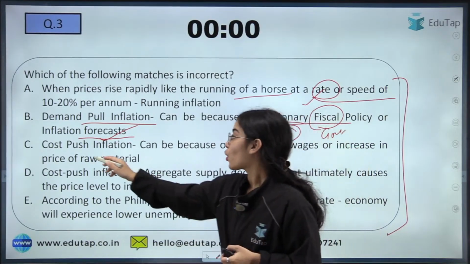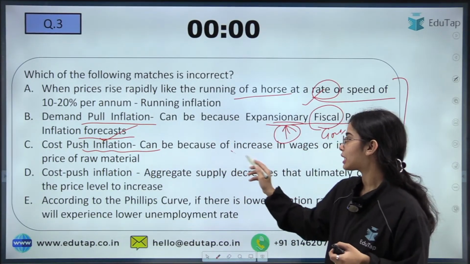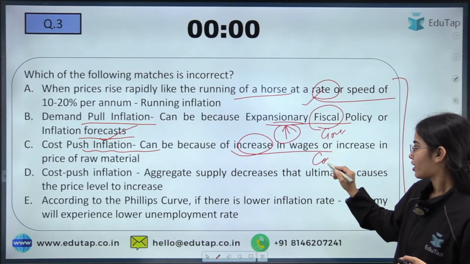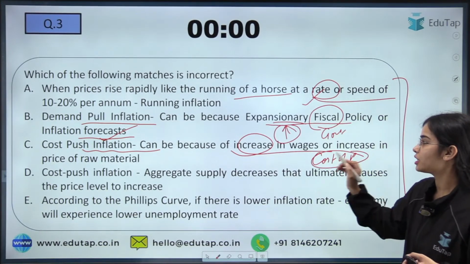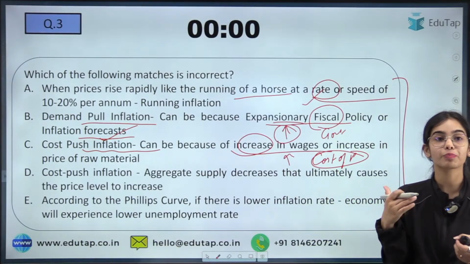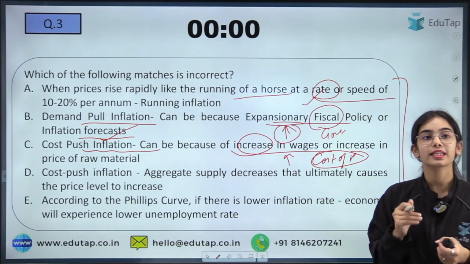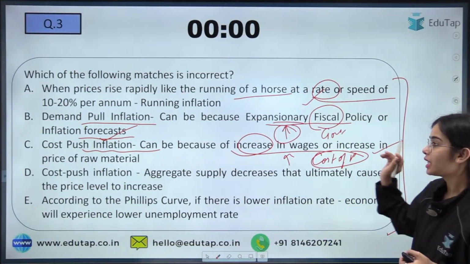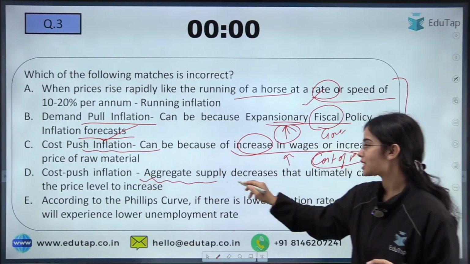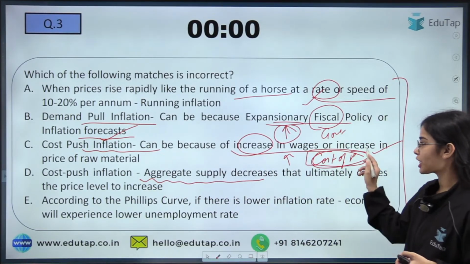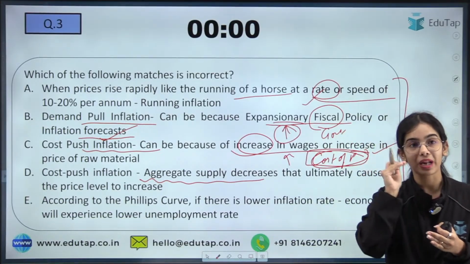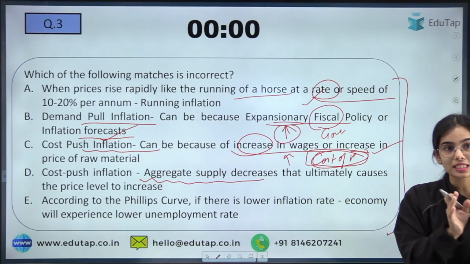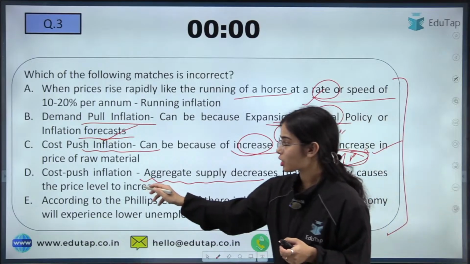That is correct. Cost push inflation happens because of an increase in the cost of production. When the cost of production is increasing, like the wages are increasing or the price of raw material is increasing, then there is cost push inflation. That is correct. Now cost push inflation is when the aggregate supply decreases. So when the cost of production is increasing, the aggregate supply is decreasing. So this is also correct.